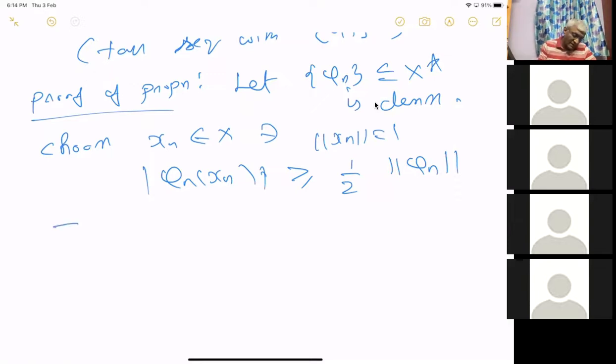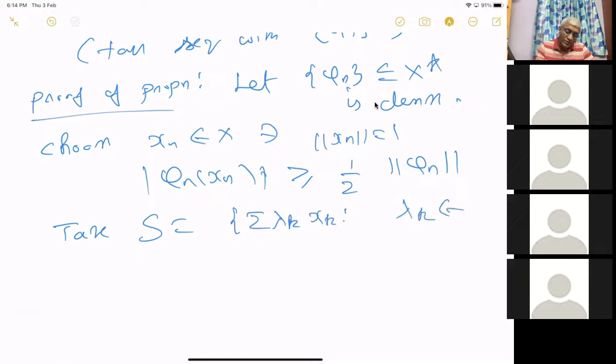Now take the set S equal to linear combinations of the Xn, just the rational span of the Xn. So maybe I'll just write it: finite linear combinations of lambda k xk, where lambda k is in Q and xk is as before.